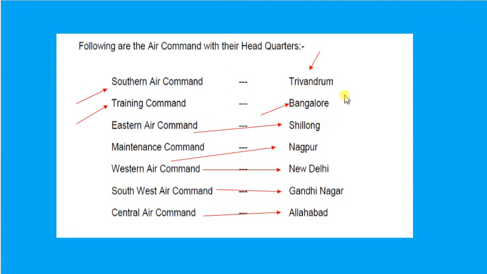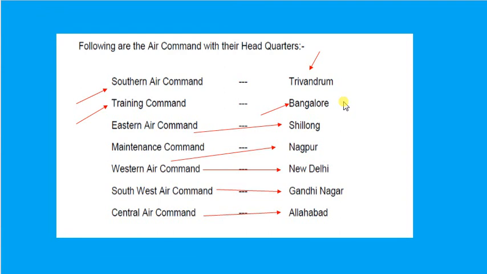So once again, Southern Air Command is in Trivandrum. Training Command in Bangalore. Eastern Air Command, Shillong. Maintenance Command, Nagpur. Western Air Command, New Delhi. South Western Air Command, Gandhinagar. Central Air Command in Allahabad.